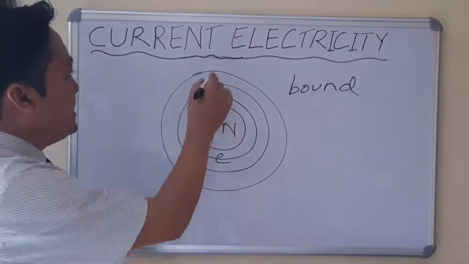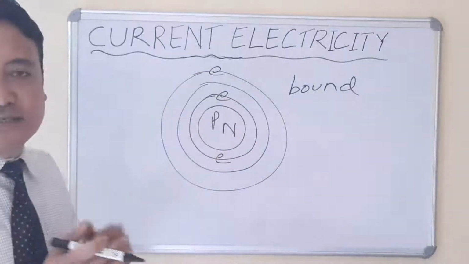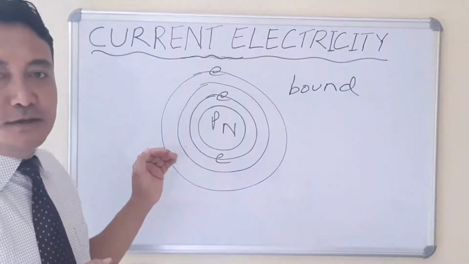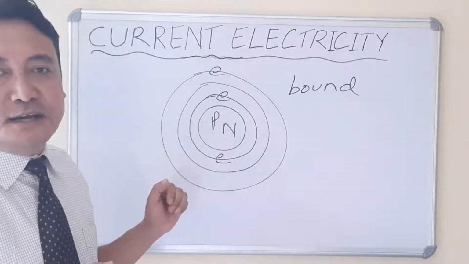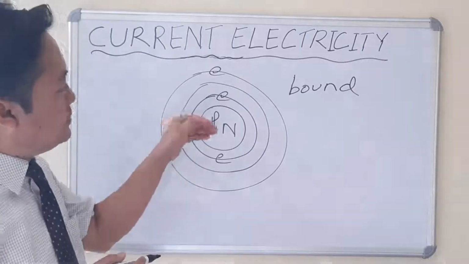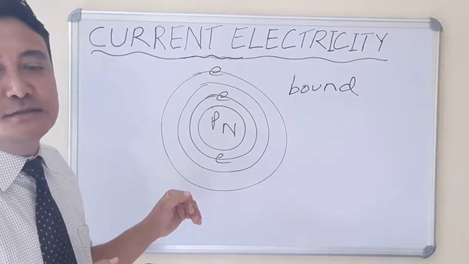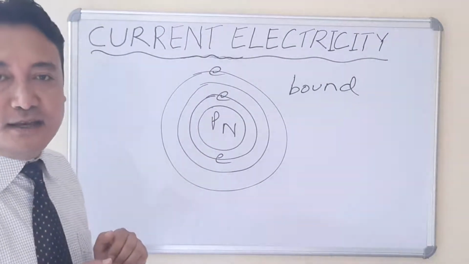The electrons which are present in the last shell, that means the outermost shell, are free to move because these electrons are not strongly attracted by the force of attraction of the nucleus. As the electron goes away from the nucleus, the force of attraction becomes lesser and lesser.